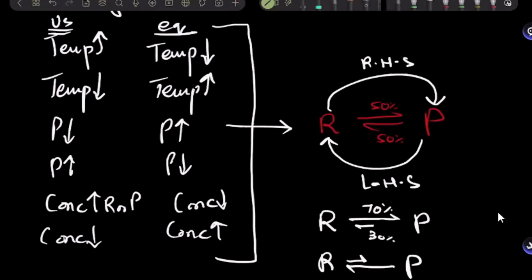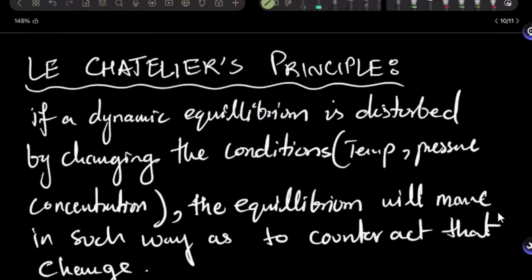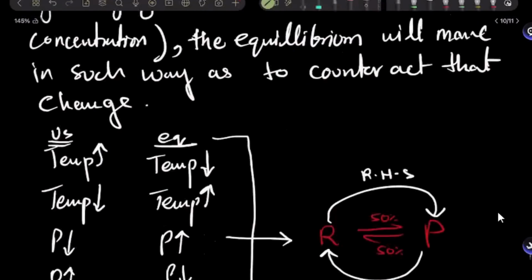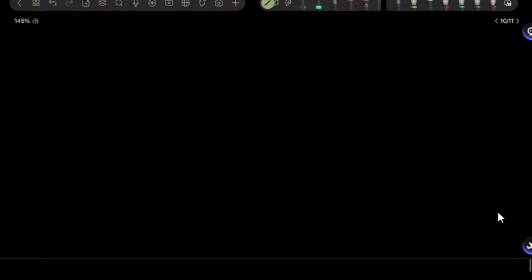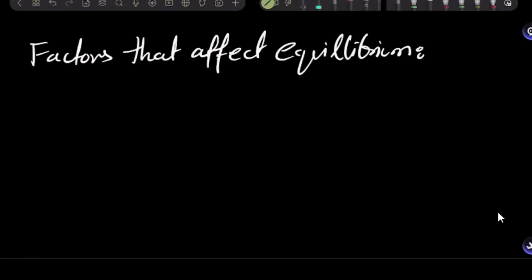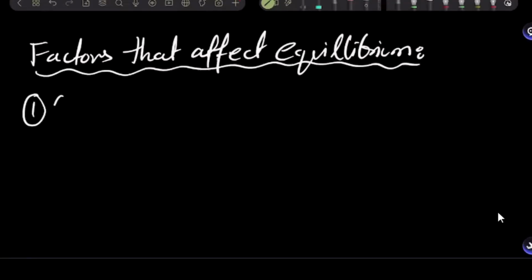Now using Le Chatelier's principle, let's first do the factors that affect equilibrium, and let's start with concentration. Do know that in our syllabus, we'll always consider the equilibrium initially to be dynamic equilibrium, and we'll always be disturbing a dynamic equilibrium, not any other equilibriums. So the first factor is concentration of reactant or product.